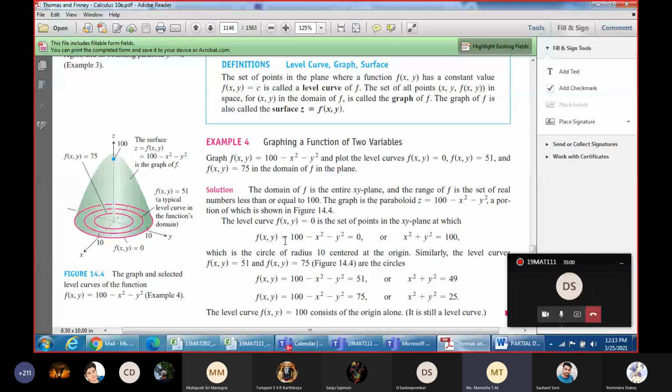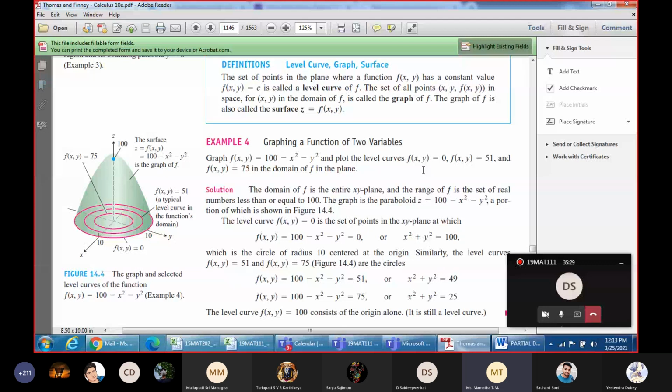If you substitute f of x y as 0 here, you get 100 minus x square minus y square equals 0, similar to your circle, x square plus y square is equal to 100, correct? It's centered at 0, 0 with radius 10. So here they plot the circle with radius 10. That is one curve, a circular curve, and it takes the value of the function to be equal to 0. This defines a level curve.